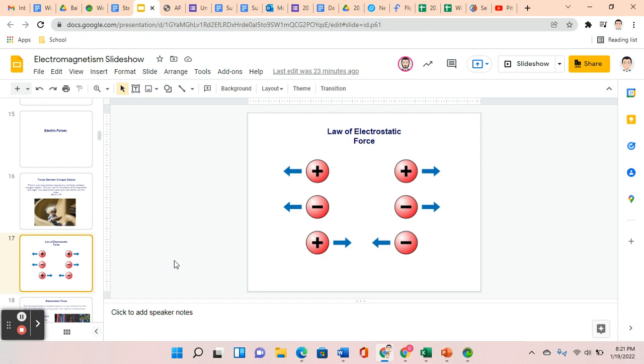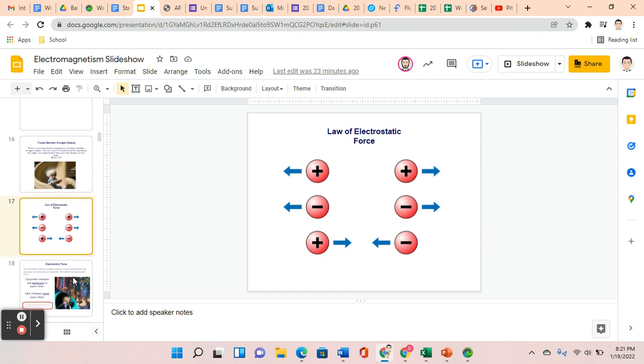Now, the law of electrostatic force says that like charges will repel and opposite charges will attract. So you can have two different conditions for like charges. Two positive charges will repel from each other, as shown in the first image. Two negative charges will repel from each other, as shown in the second. And then a positive, negative, or opposite charges, they will attract, which you see the arrows pointing towards each other.